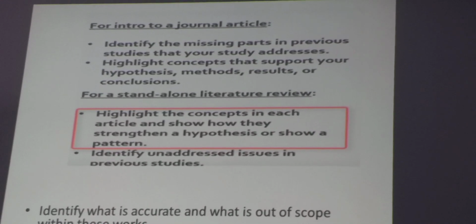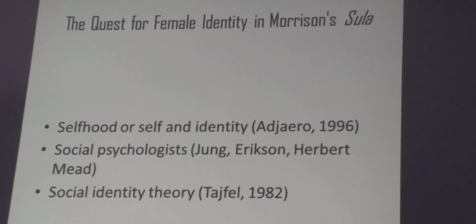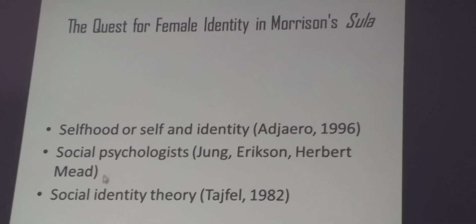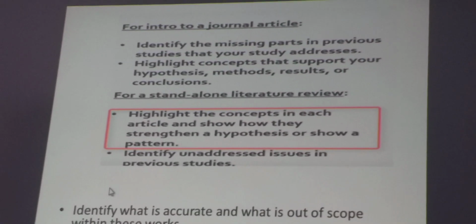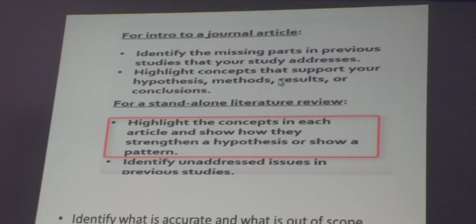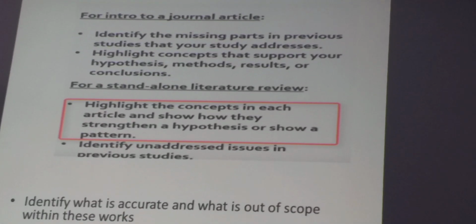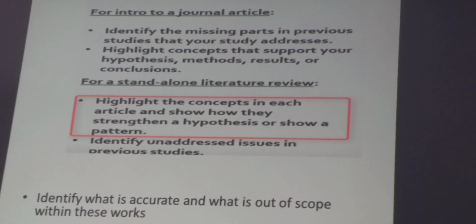So the main concepts, as we have seen, are selfhood and social identity. These concepts are important to define in our literature review for our article, which will be published in the journal.